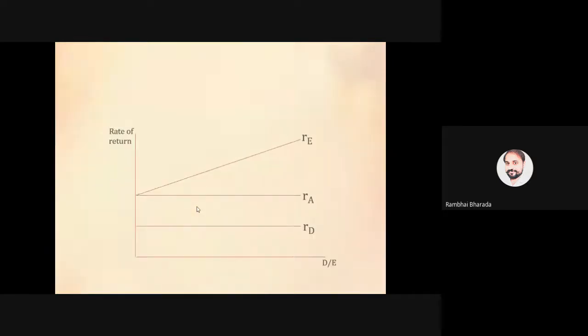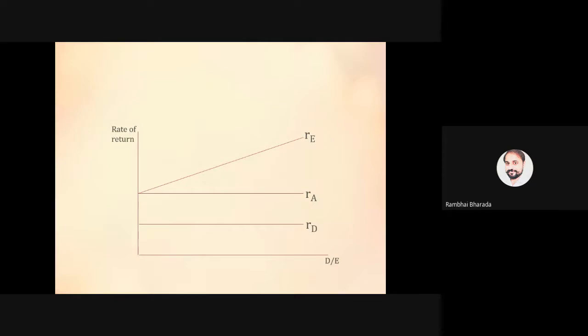Okay, moving ahead. This is the diagram of this theory, NOI approach, net operating income. According to this approach, as the company uses more debt, RD, the overall cost of capital, RA, remains same, but as there is more debt, the risk will increase, and equity shareholders will demand more return.